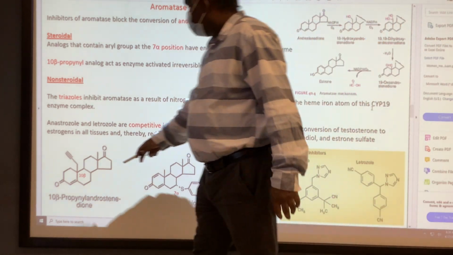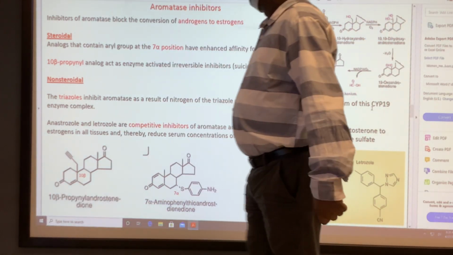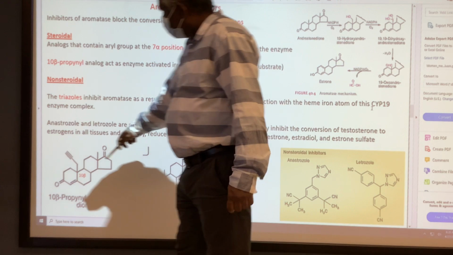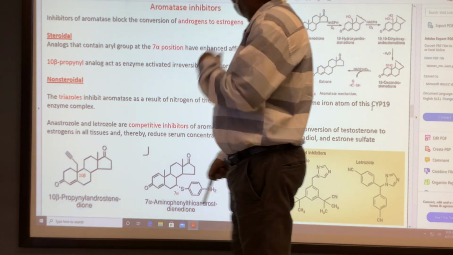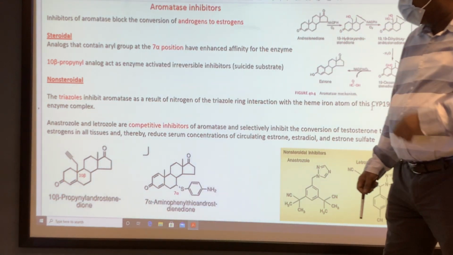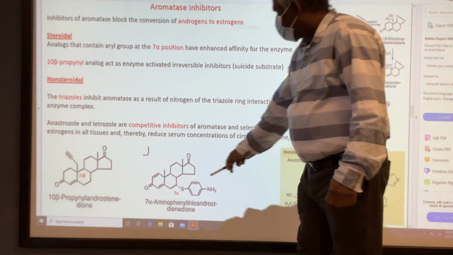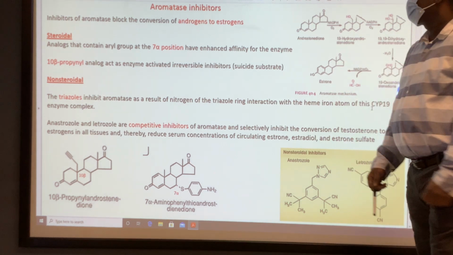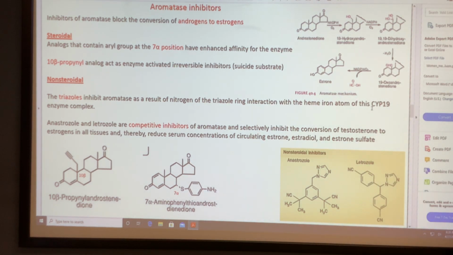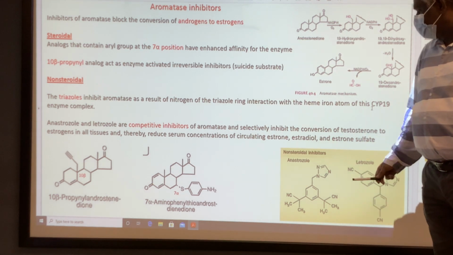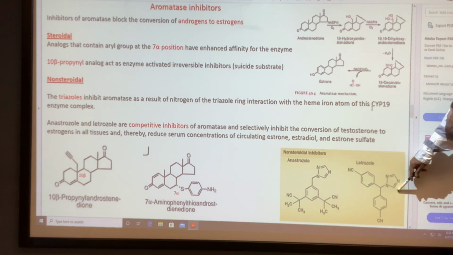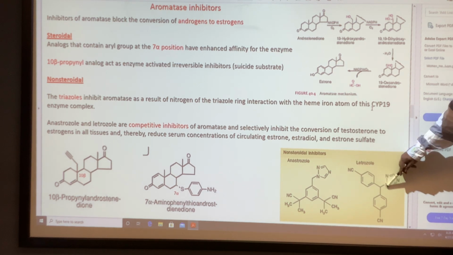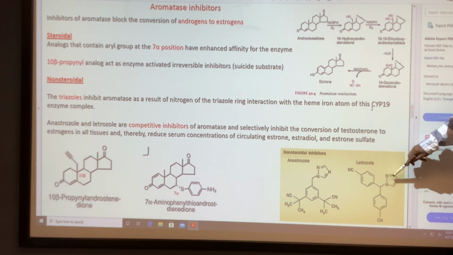The 10 beta propionyl moiety makes the compound an irreversible inhibitor, and the 7 alpha thio substitution helps enhance the potency of the compound. For the non-steroidal type, we have two compounds. Remember that we have a triazole, a 5-member ring with 3 nitrogen atoms.